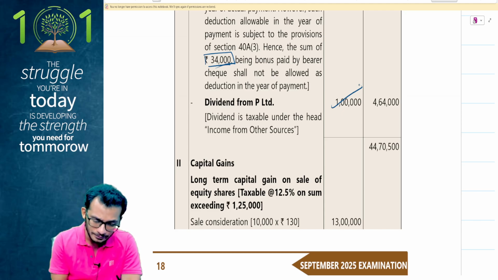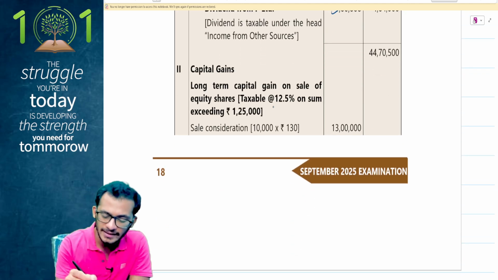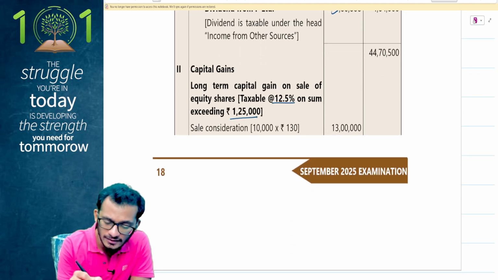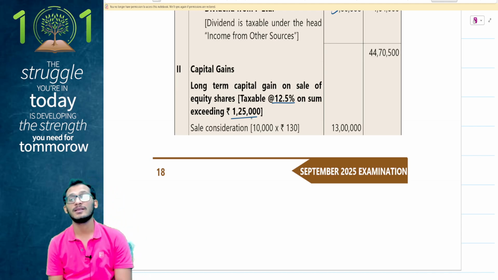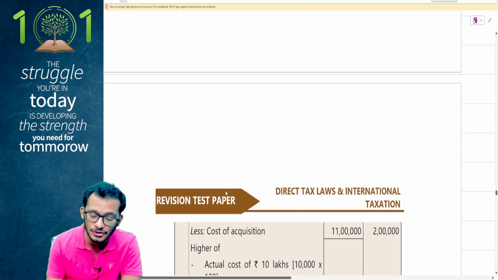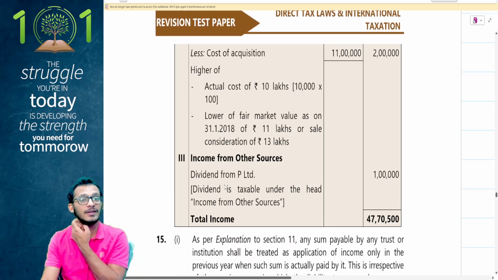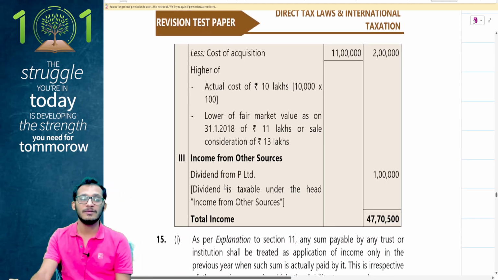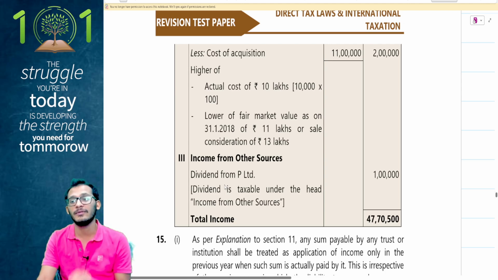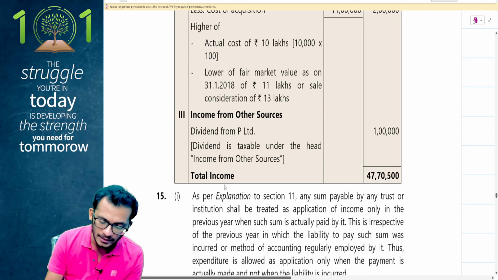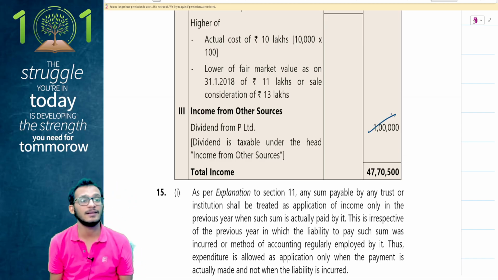Looking at capital gains, notice, they've taken it at the rate of 12.5% on a sum exceeding 1.25 lakhs, which means they've reported this as 112A. So this is an assumption made from their side that they want to report it as 112A. You can make a choice to also report it as 112 by stating that STT was not confirmed, whether it was paid or not paid. Income from other sources, 1 lakh rupees, has been taxed as it is. That is what the chapter looks like.